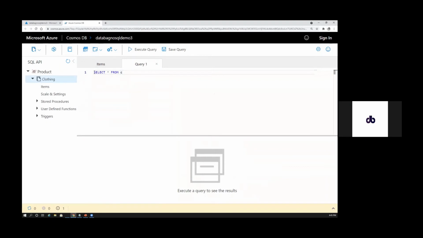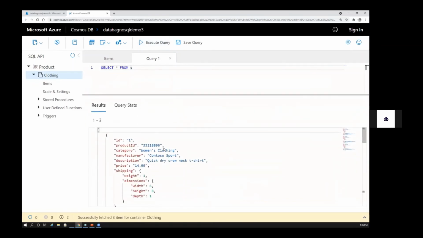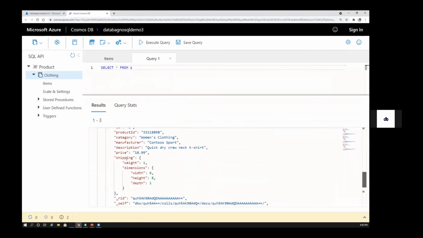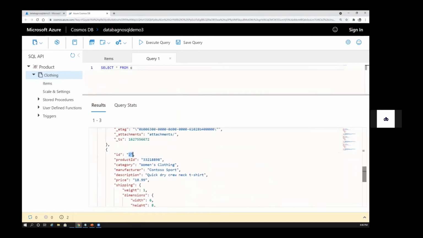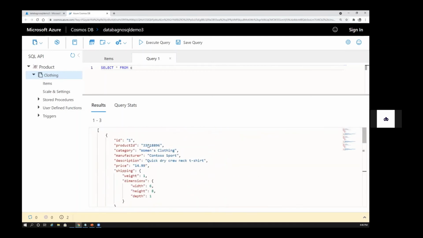So by default, once you click on that, you'll get something like select star from c. c is a short form for container. Okay. So if I try to execute this, it should retrieve all the data I have within this container. If you see the results, I've got 3 results. So ID 1, ID 2, and then you should have another ID 2, and ID 1.